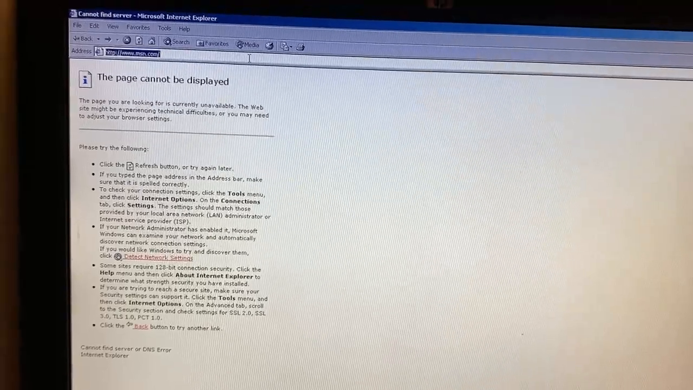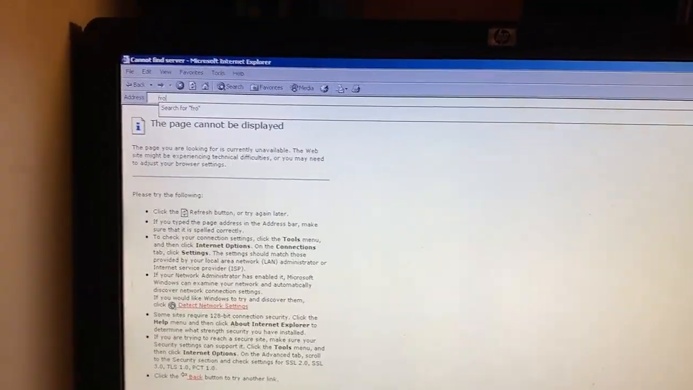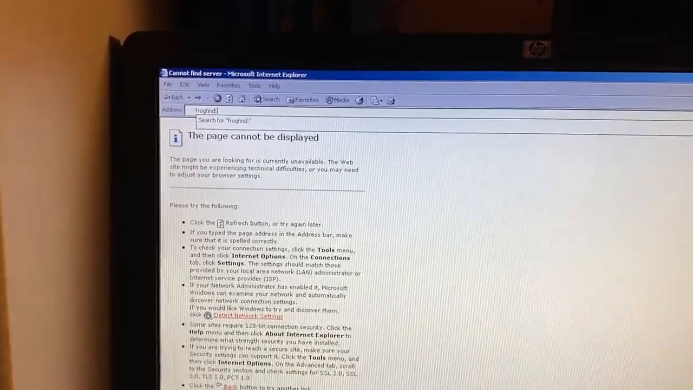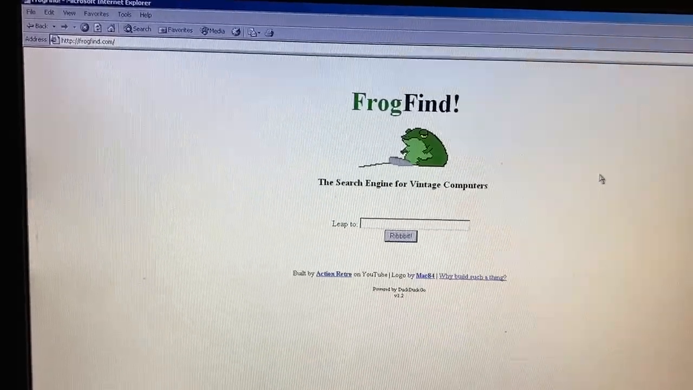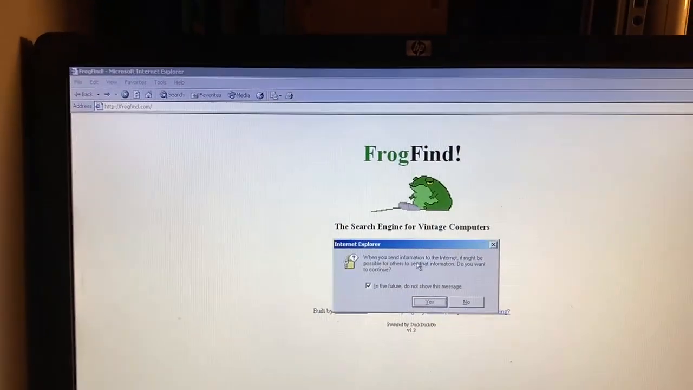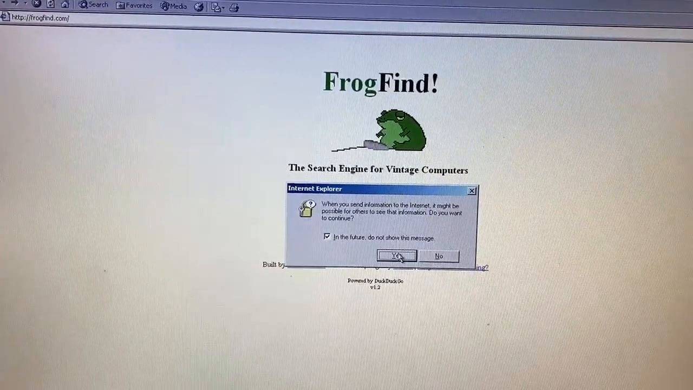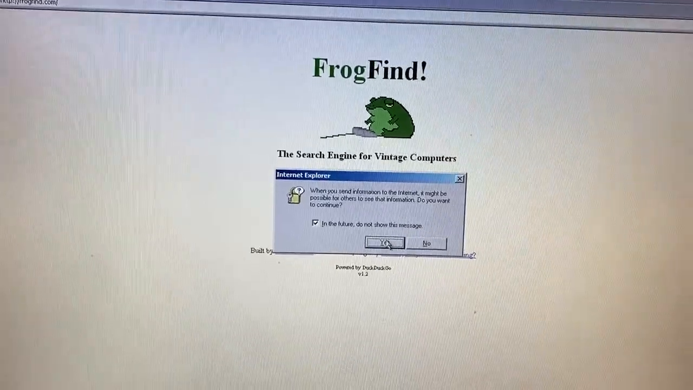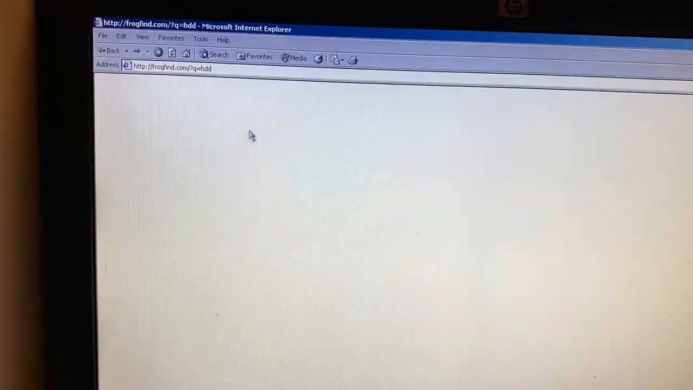Actually, is there a website that works on Internet Explorer? Like, I've heard of FrogFind. How about that? Yep, there's FrogFind. Is this really a modern web page? Let's search HTTP or something like that. Well, you send information to the internet. It might be possible for others to see that information. Okay. And it doesn't search. That's weird, because that's just supposed to work.